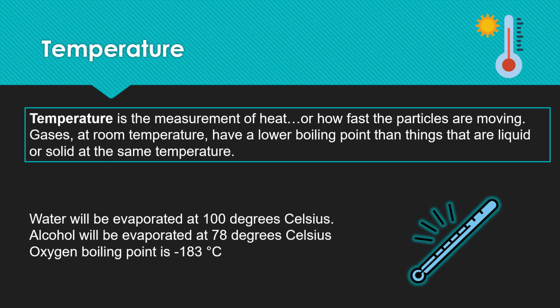That means at room temperature, think of it as 25 degrees Celsius, oxygen exists as gas. However, at 25 degrees Celsius, water or alcohol cannot exist as gas, they exist as a liquid. Therefore, the temperature defines their physical state as well.